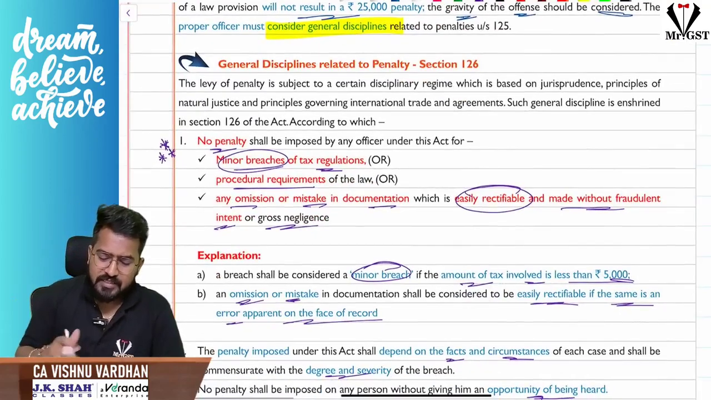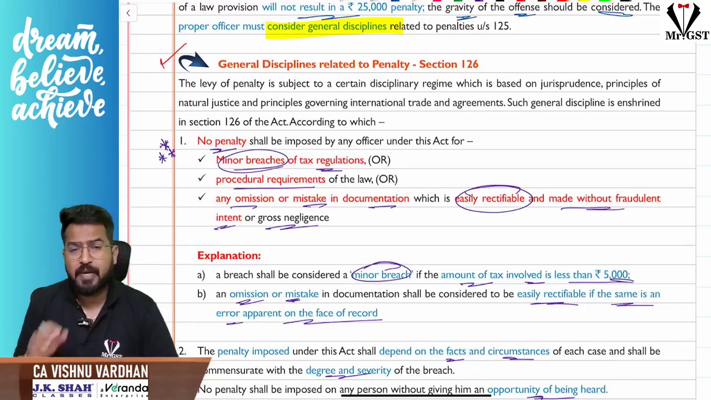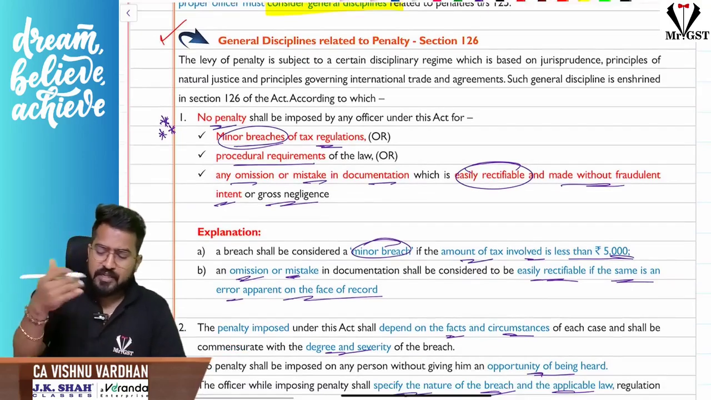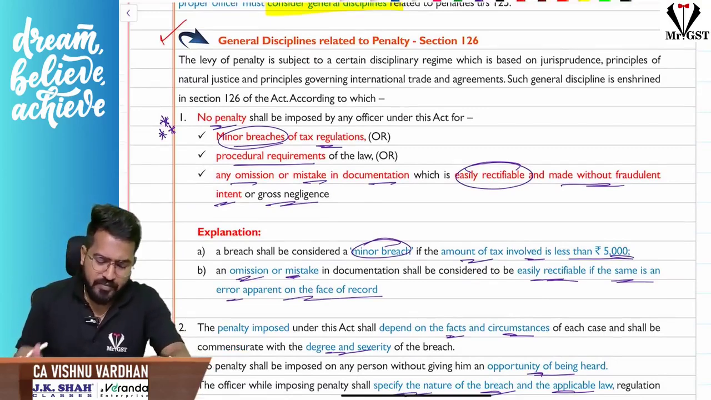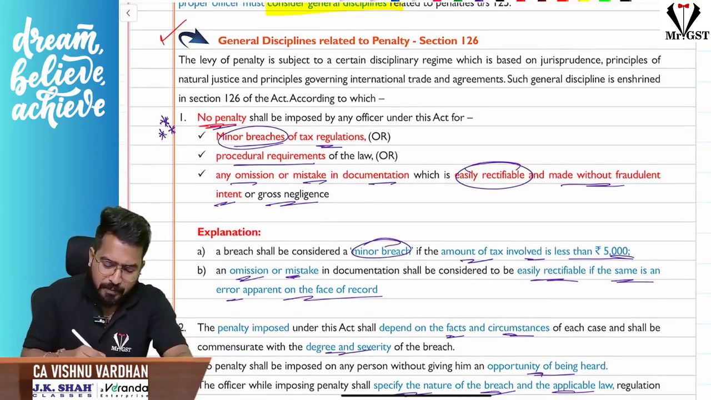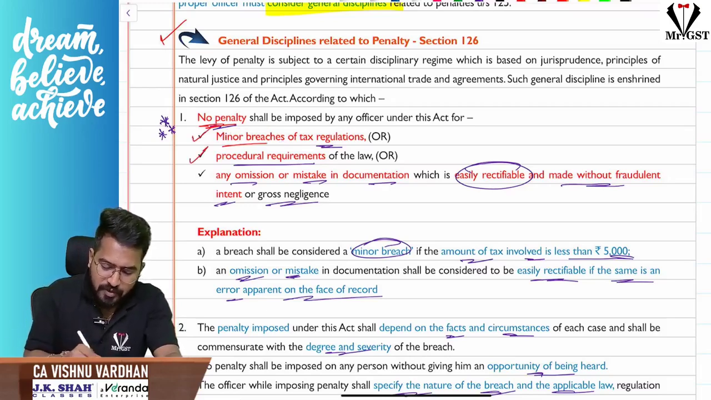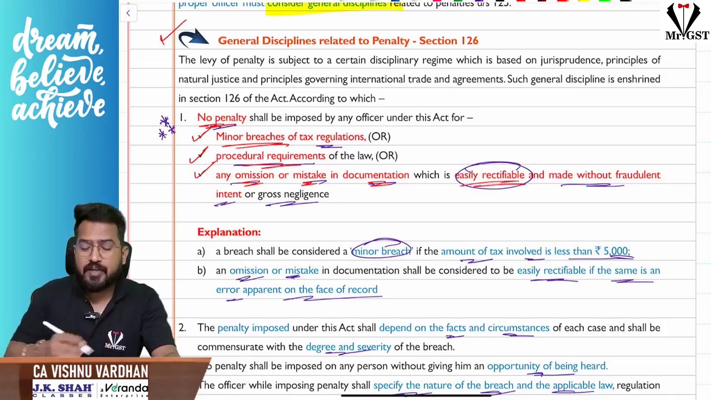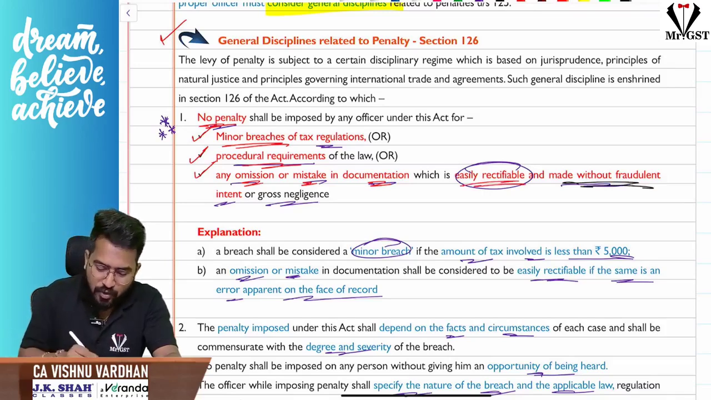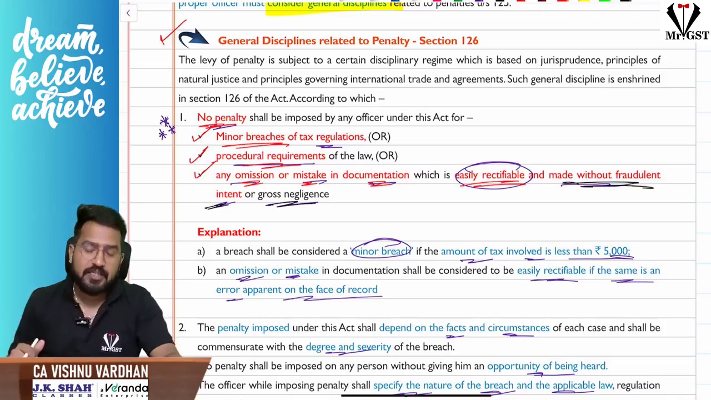Now there are certain general disciplines related to penalty, in section 126, which have to be followed by the department when imposing the penalty. What are the things they have to keep in mind when charging the penalty? Please understand, you cannot charge penalty if there is any minor breach of tax regulations, or if there are any procedural requirements not followed, or any omission or mistake in documentation which is easily rectifiable and is made without any fraudulent intention or gross negligence. In such cases you cannot charge penalty.